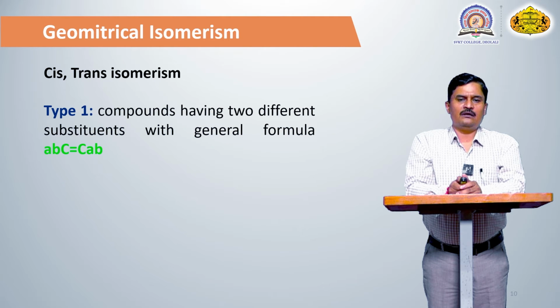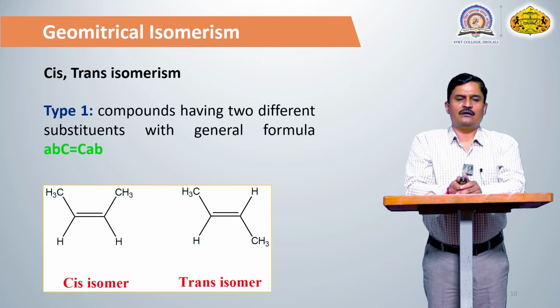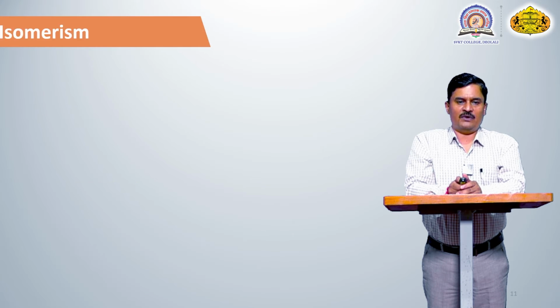For example, consider cis-2-butene and trans-2-butene. In the cis compound, both CH3 groups are on the same side, and the hydrogens are also on the same side; similar groups on the same side of the carbon-carbon double bond make it the cis isomer. In the other compound, the CH3 groups are on opposite sides, and similarly the hydrogens are on opposite sides, so that is the trans isomer.